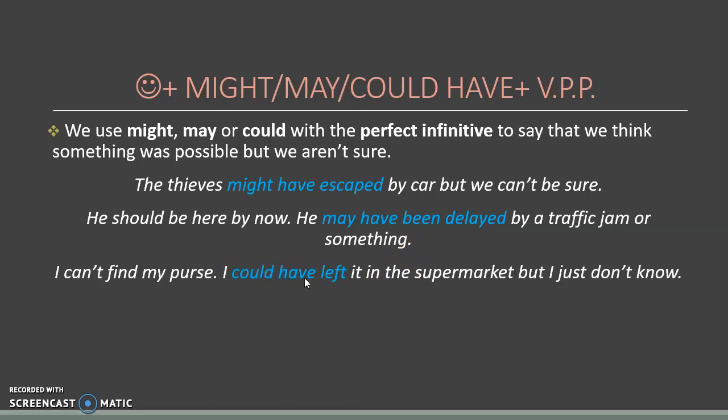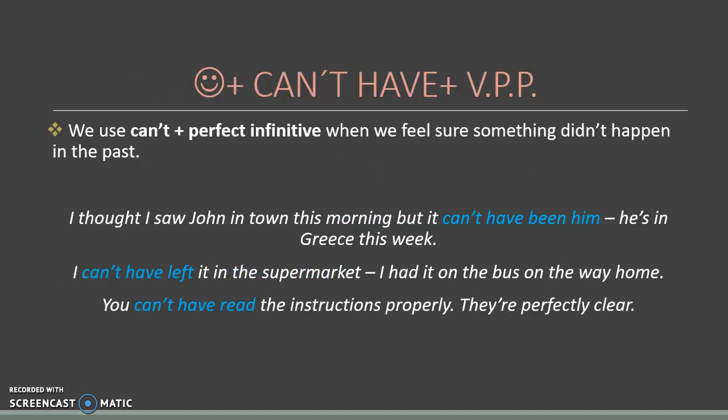This means that you are not very sure about the things that you mentioned, but nevertheless, we are making an inference. Remember that this is just about possibilities in the past that we are not very sure about. Okay, and finally, we are going to have the option can't have. And this is for when you are sure that something didn't happen.